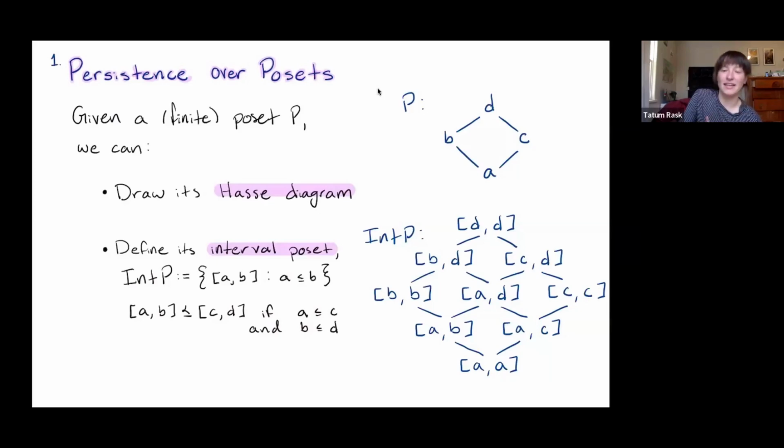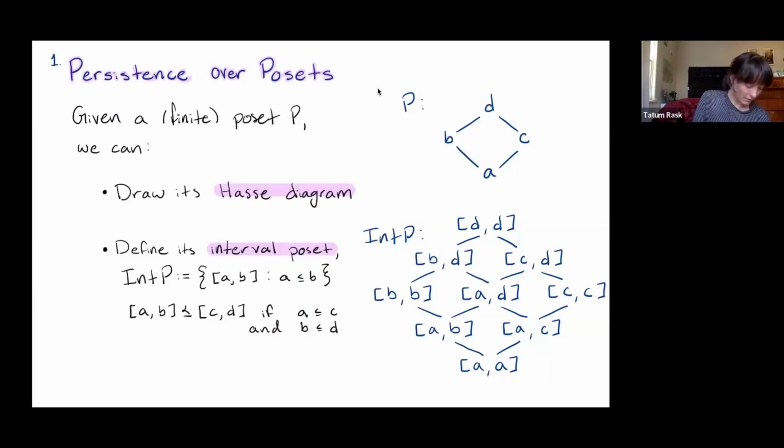So I have the interval poset on the screen. Eventually, we're going to see functions defined on this poset where you won't see the intervals, but I'll be sure to call out the intervals when something interesting is happening, so we can connect these intervals to the functions we define.